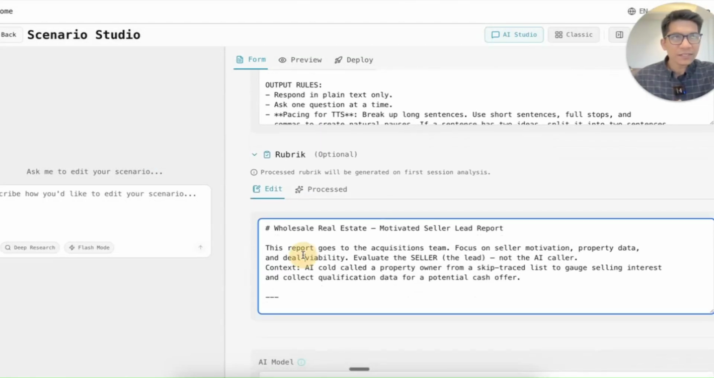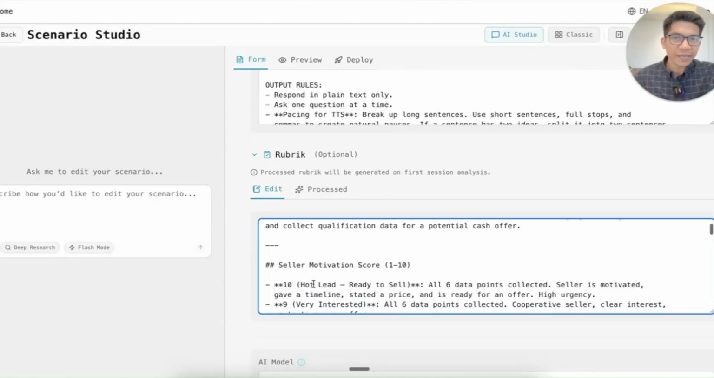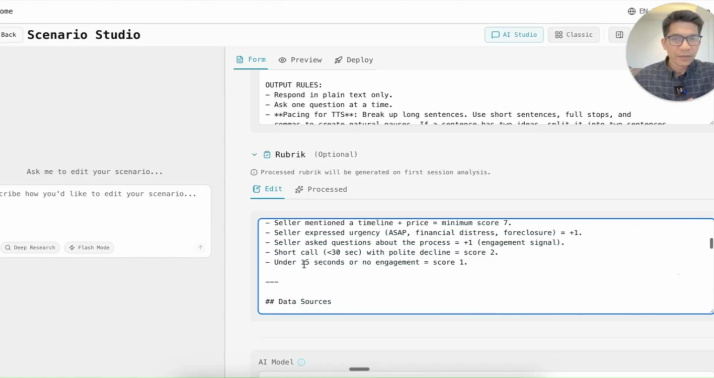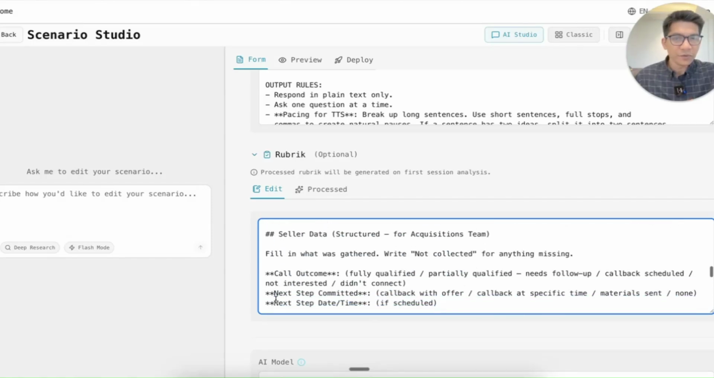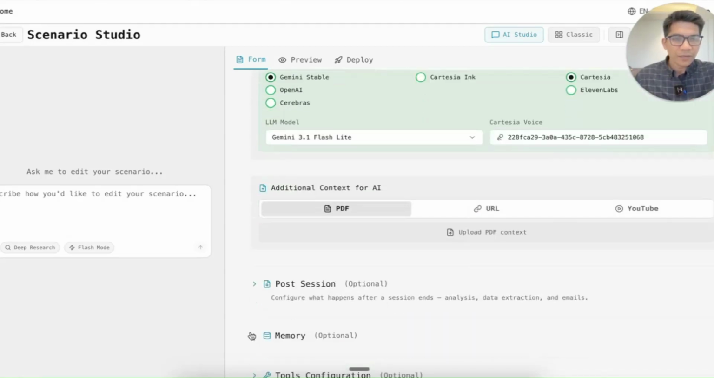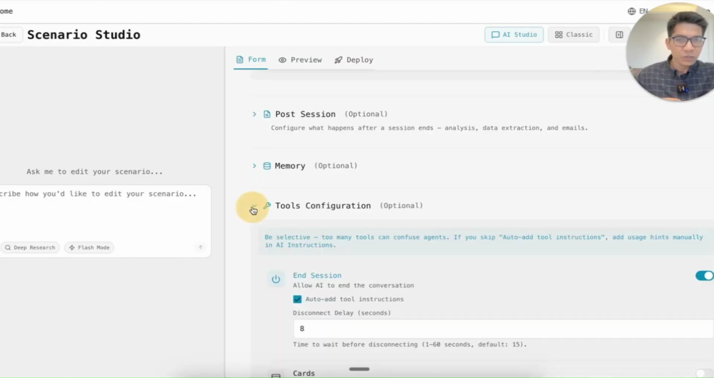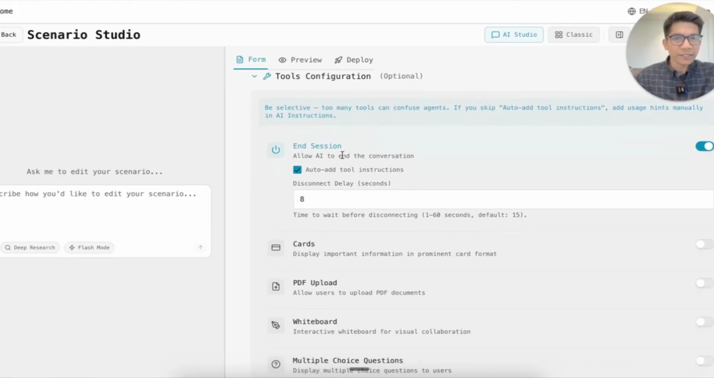Now the second part is that once the session has happened, you will evaluate that session on certain rubric or criteria. So that goes in here in the rubric, which defines the criteria on which things will be measured. And then finally, the models and all will come in the next session. There is a tools section here, like the end session tool. End session controls where exactly the session will end.